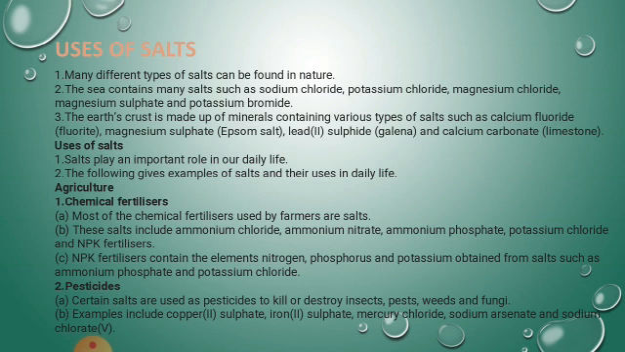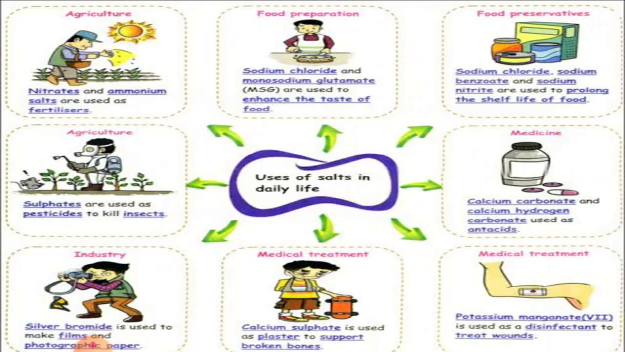Then pesticides. Certain salts are used as pesticides to kill or destroy insects, pests, weeds and fungi. Examples include copper sulfate, mercury chloride, sodium chloride. So these are some of the uses of salt. Then this is a variety of chemicals using the different salts. For example, in agriculture, nitrates and ammonium salts are used as fertilizers. Food preparation: sodium chloride and monosodium glutamate are used to enhance the taste of food.